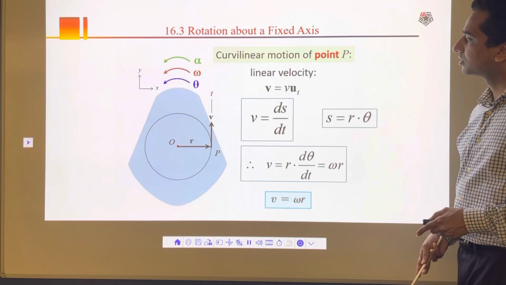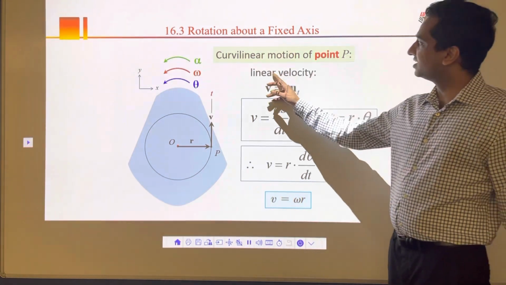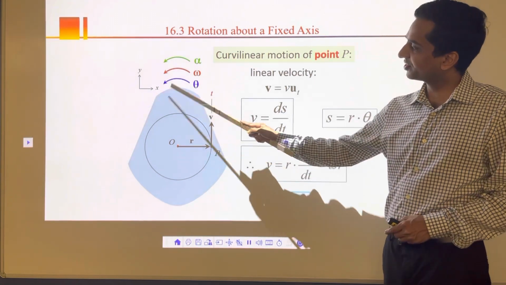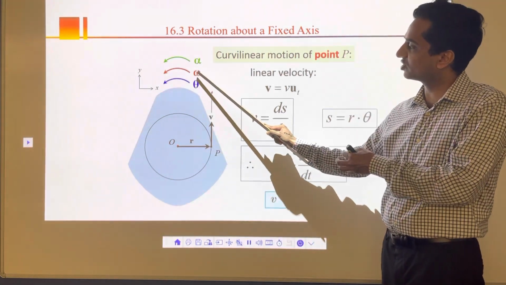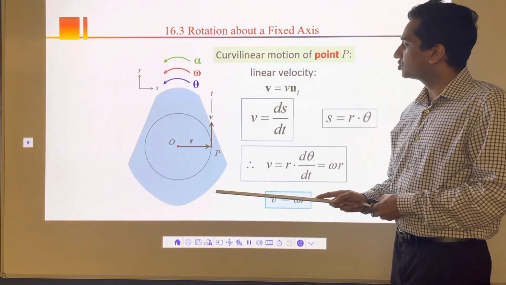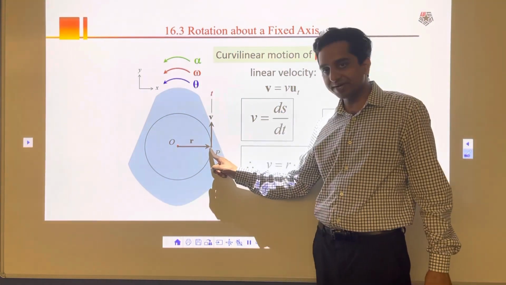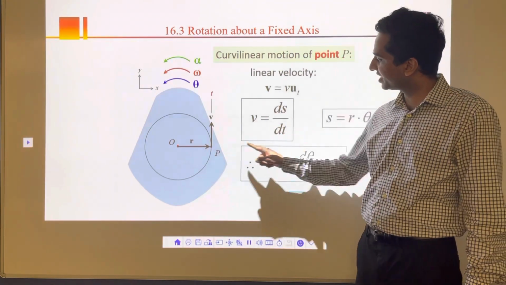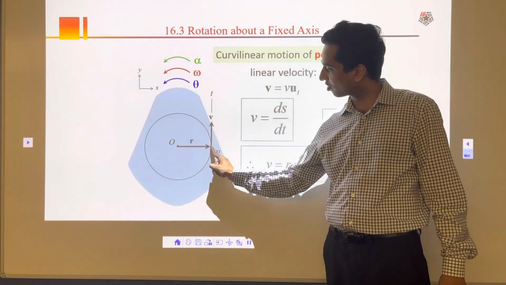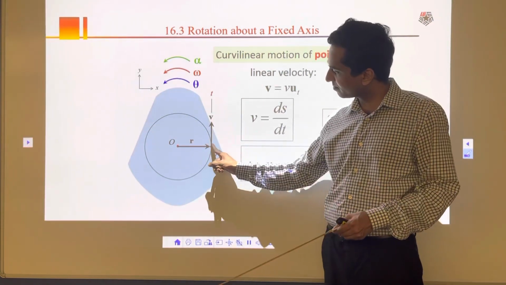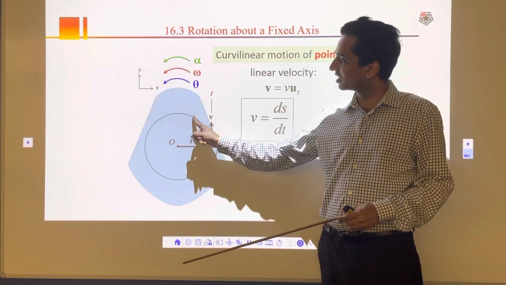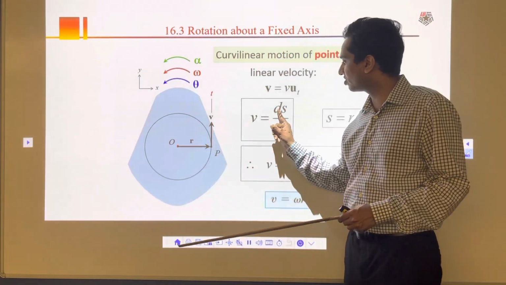Now let's see linear velocity. This is a point P here, and this entire body is going to rotate. With omega and alpha, it has some angular velocity omega and some angular acceleration alpha. So the velocity of this point is given as ds by dt. How much distance it covers on this curvilinear path, from here to here. If I take a thread and measure that distance, that will be my s. It will have curvilinear velocity, and that will be given by ds by dt.